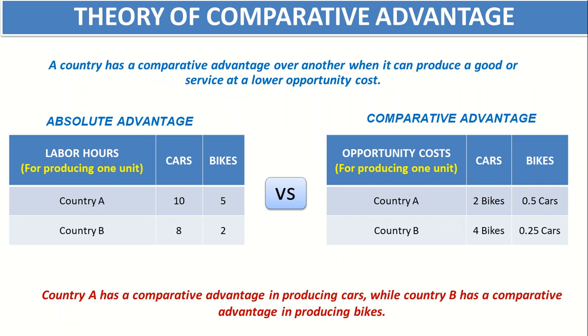Now we have theory of comparative advantage. A country has a comparative advantage over another country when it can produce a good or service at a lower opportunity cost. So I will explain the very simple concept of lower opportunity cost.